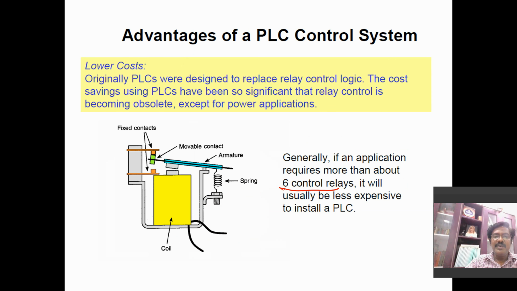So the simple thumb rule will be, if there are more than 6 control relays, then the cost of PLC will be very less. The cost of PLC will vary from cheap to a huge amount, based on the number of inputs and outputs and the type of inputs and outputs. The minimum would be 4 inputs and 2 outputs, that is also possible, or you may have 32 inputs or 16 outputs, that is also possible, and all are digital inputs.